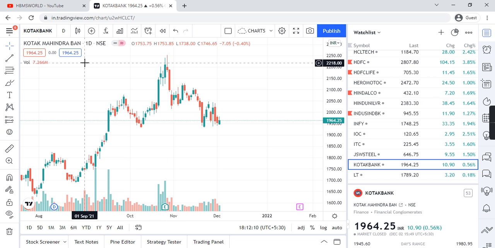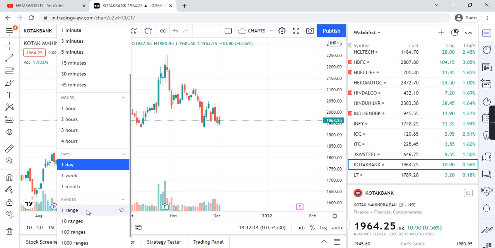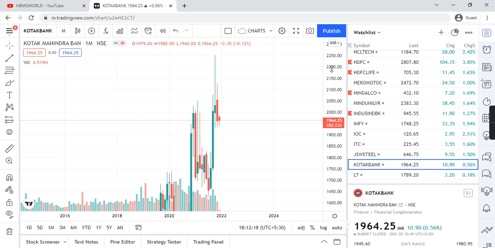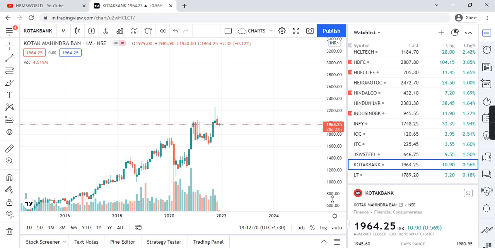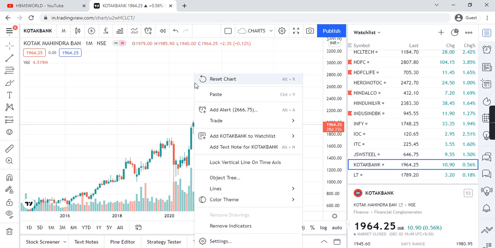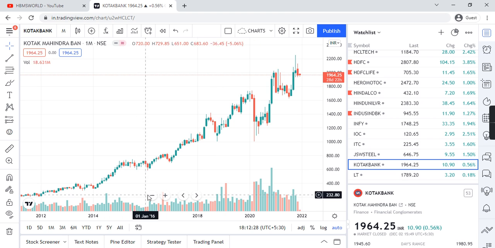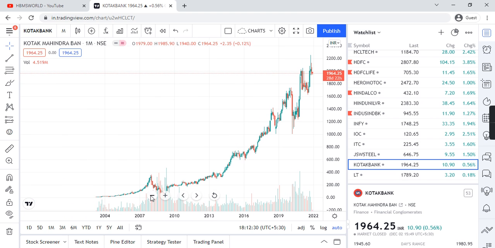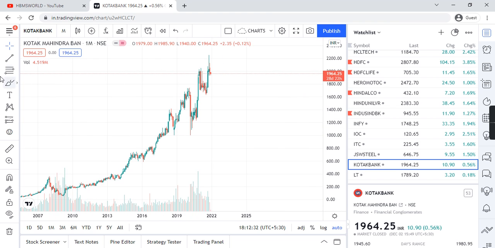My analysis always starts from monthly to weekly to daily to hourly chart patterns, and my analysis always revolves around price action, support and resistance, and along with that, if we are able to see any chart patterns. So let's start. Kotak Bank started around 2004.